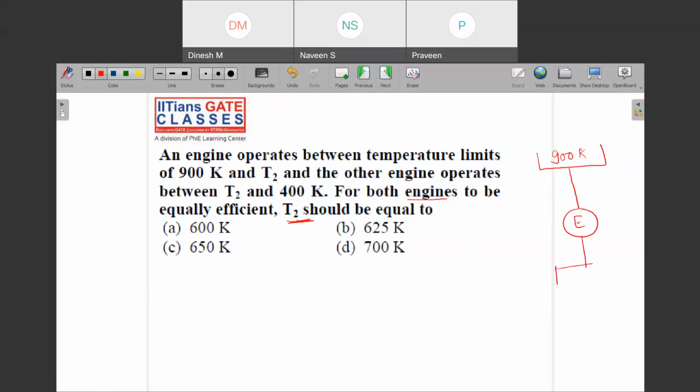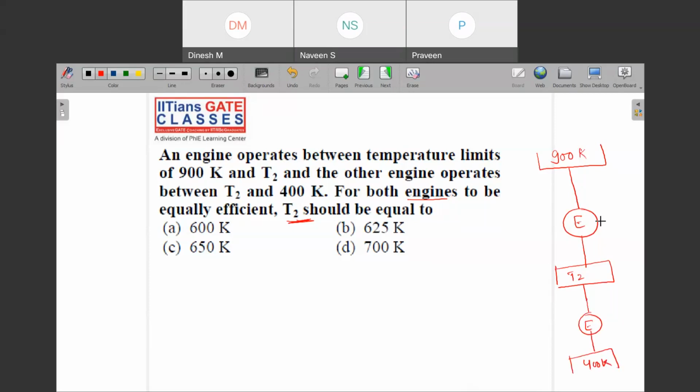Then this is operating between another engine, between T2 and 400 Kelvin.